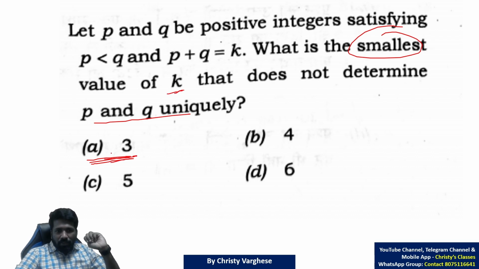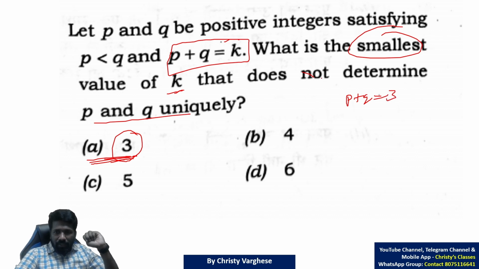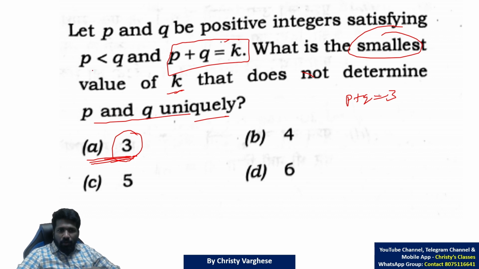What is the value of K? So let K be 3. If K is 3, this equation P plus Q is equal to K will become P plus Q is equal to 3. Now the question is, can you uniquely determine the values of P and Q?